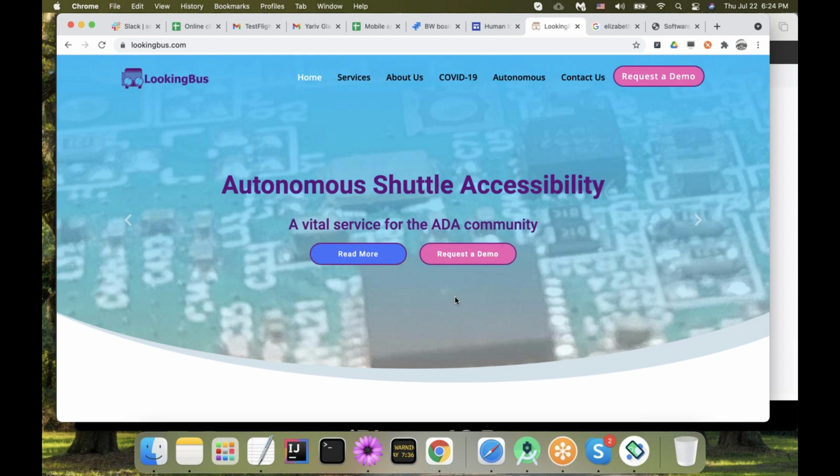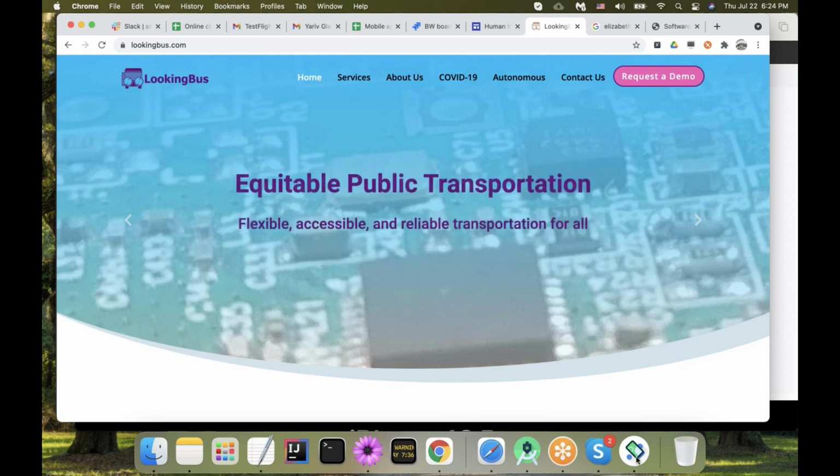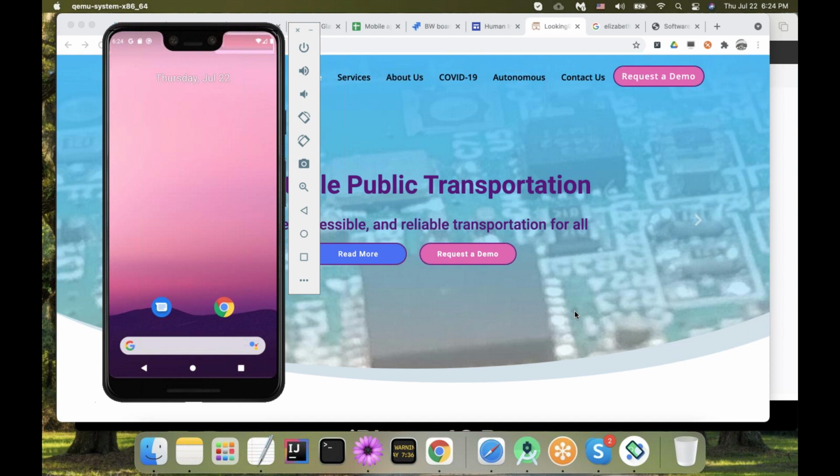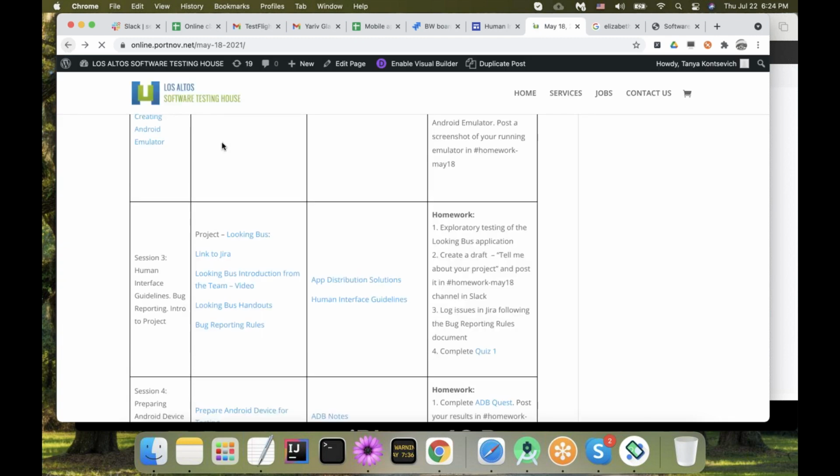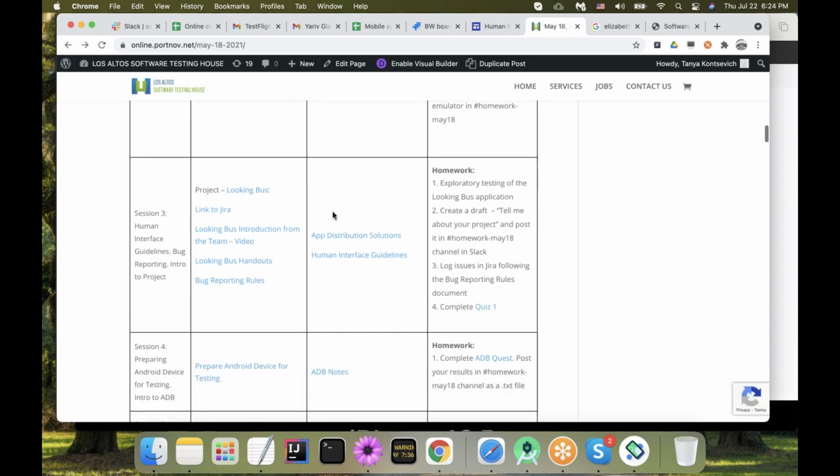Well, how can I get this app on my emulator anyway? So let me go and explain. There are multiple ways at the companies.